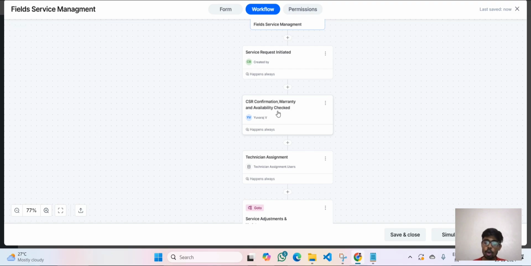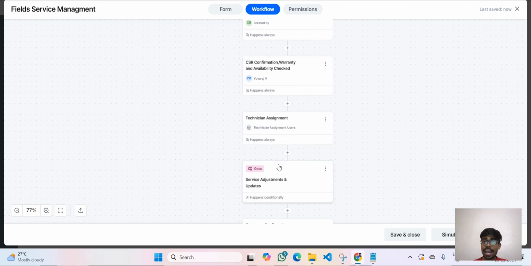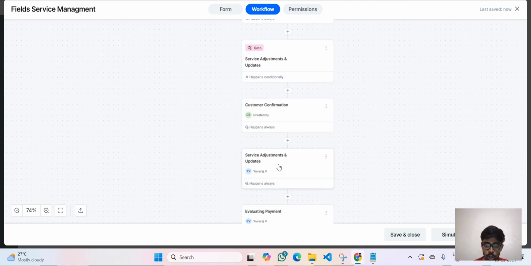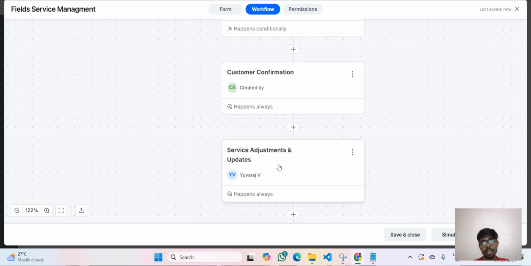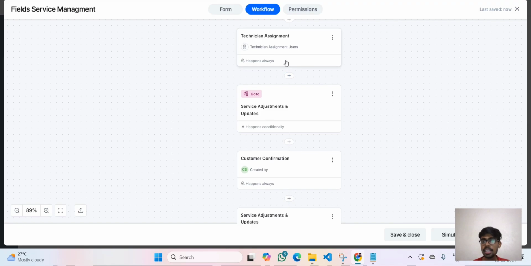The other process the technician has to perform is to confirm with the customer. If he has already confirmed with the customer, it will directly go to the service adjustment, so he will directly go to the work and start working. But if he has still not got confirmation from the customer, then the workflow goes to the customer side, and it will ask whether you are ready to go with the work, and whether our technicians can come to your place and work. If they say yes, they also have to mention when the work has to start. So these are the two things that the customer has to give.